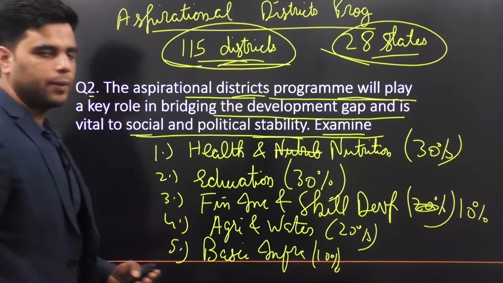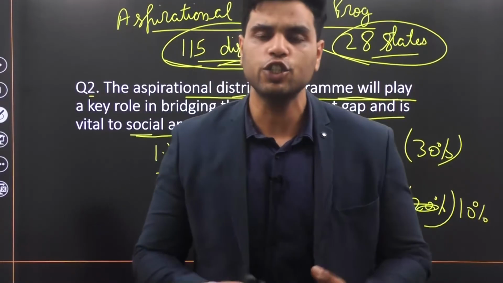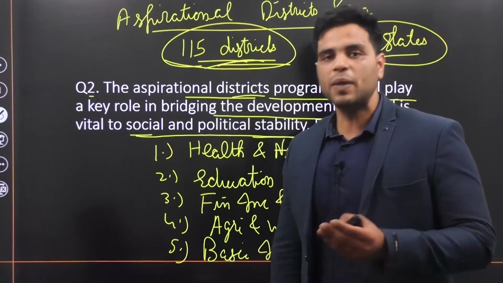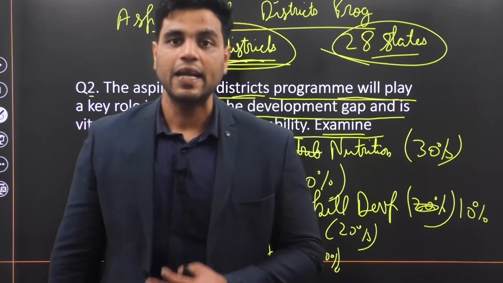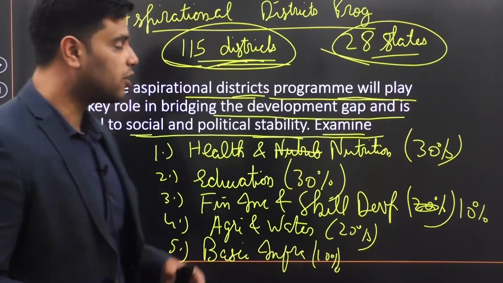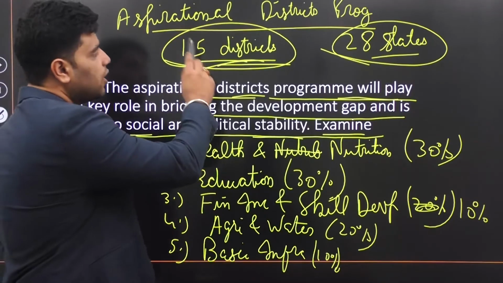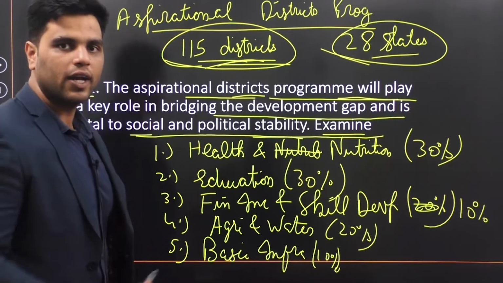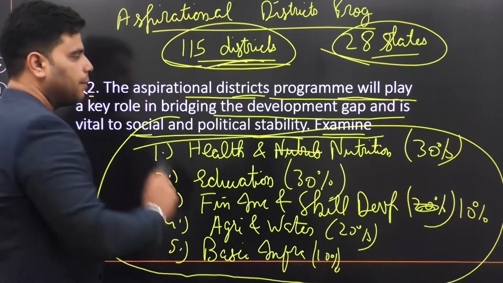So what is happening? 115 districts, government, both center and state governments would converge to develop these 115 districts so that the people living in these districts are facing a good level of human development. All right. Now, to instill competition among these 115 districts, I'll repeat again, Niti Aayog has come up with an index. On the basis of that index, each and every district in this program will get a score, and on the basis of that score, they'll secure a rank. Right? That index, the score on that index is based on these 5 parameters.